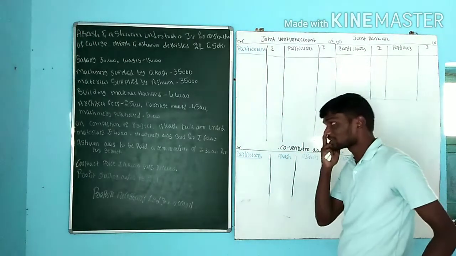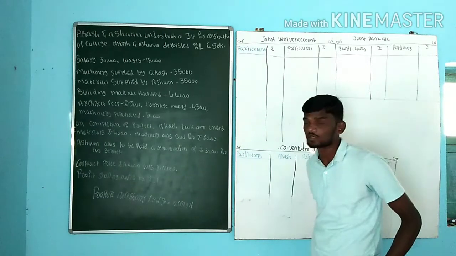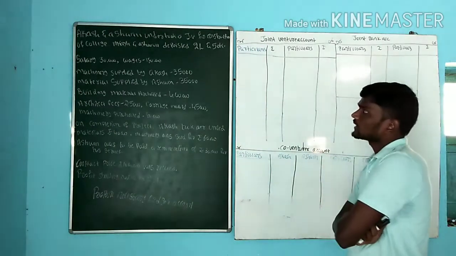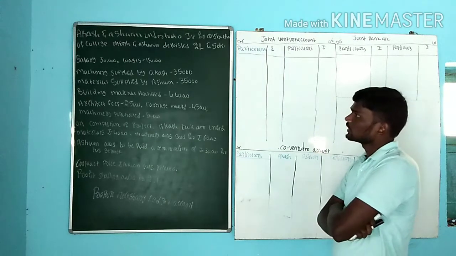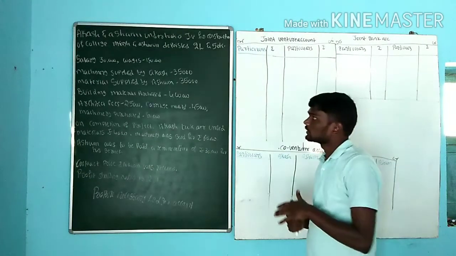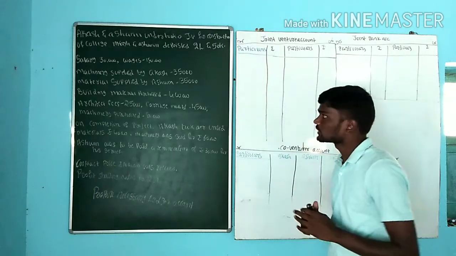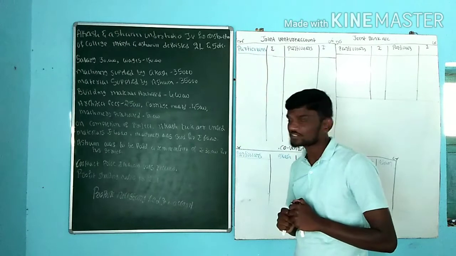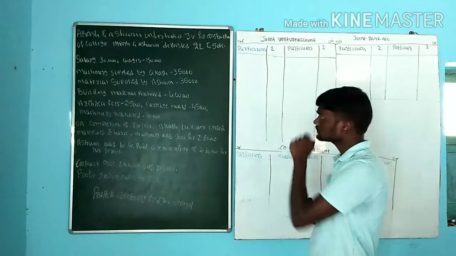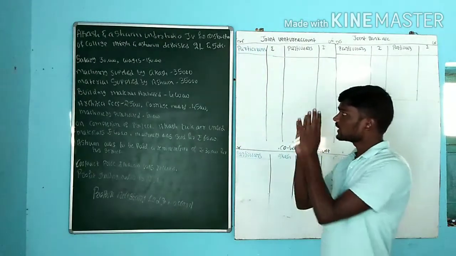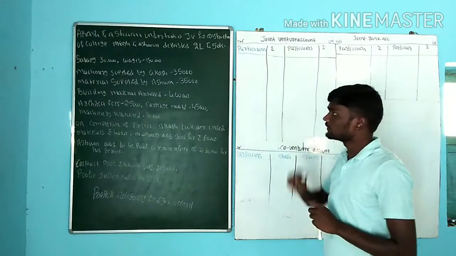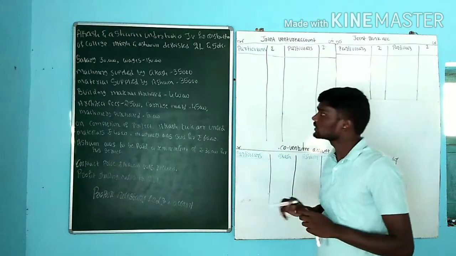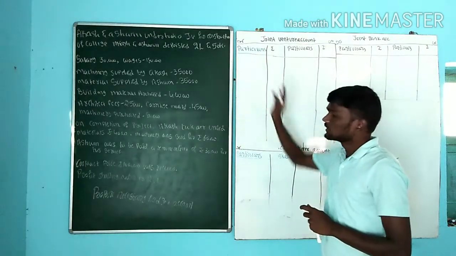Now we are going for the 2019 question paper. This is a joint venture question for 40 marks. Akash and Ashwin undertook a joint venture for construction of a college. For that, two co-venturers came together, one is Akash, one more is Ashwin. Akash and Ashwin deposited 2,50,000 respectively. That is, Akash invested 2 lakh rupees, whereas Ashwin invested 50,000 rupees.